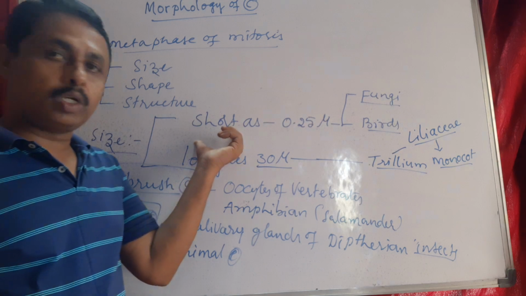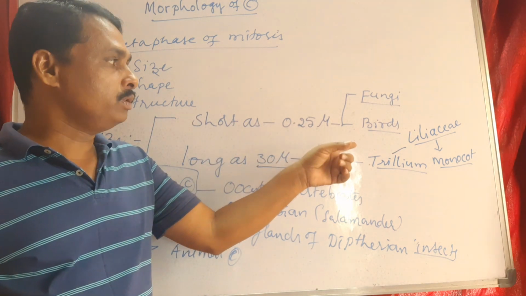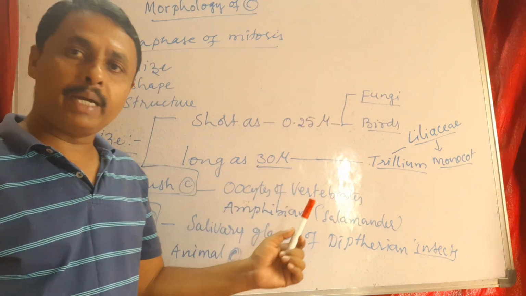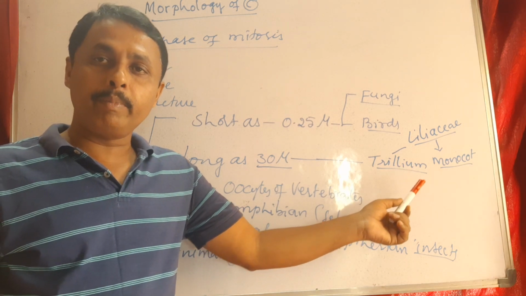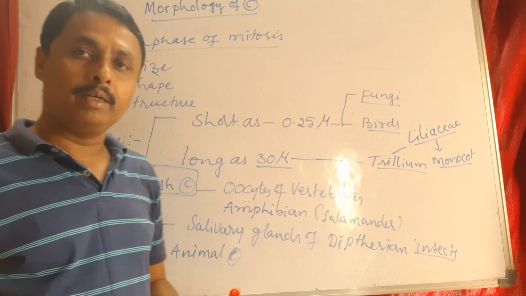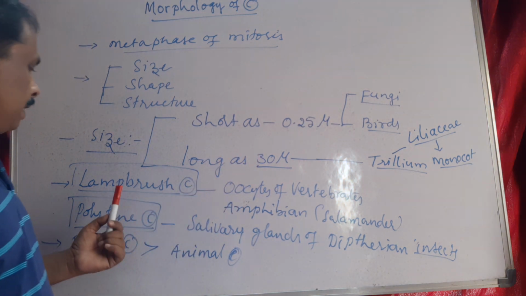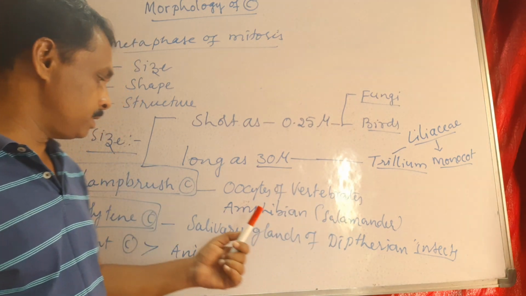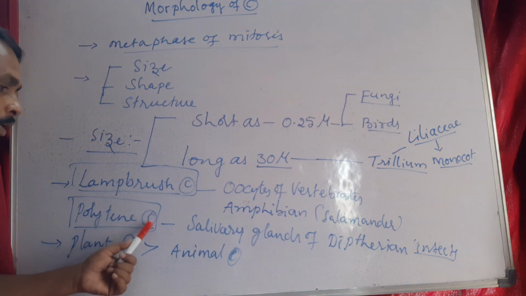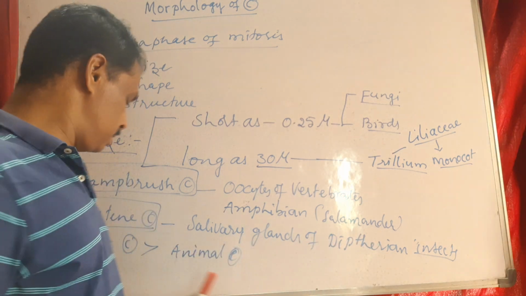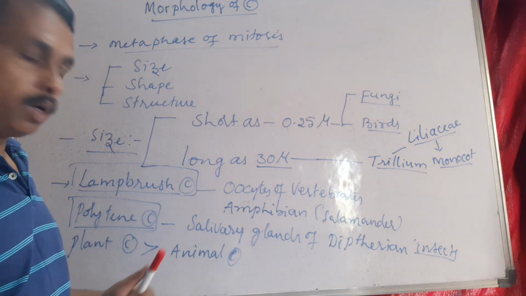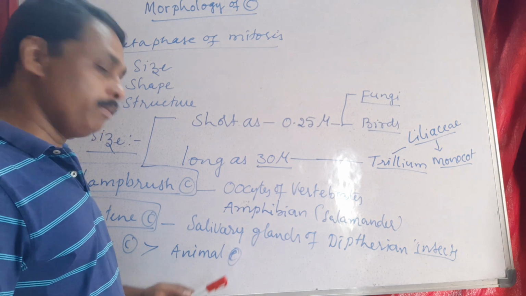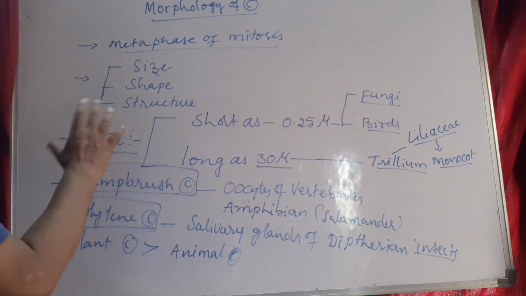Chromosomes as short as 0.25 microns are seen in fungi and birds, and as long as 30 microns we have seen in Trillium, a member of the Liliaceae monocot family. The lampbrush chromosome is seen in oocytes of vertebrates, that is amphibians, salamander. The polytene chromosome is seen in salivary glands of dipteran insects, which are longer chromosomes. Plant chromosomes are usually longer than animal chromosomes. This is about the size of chromosomes.